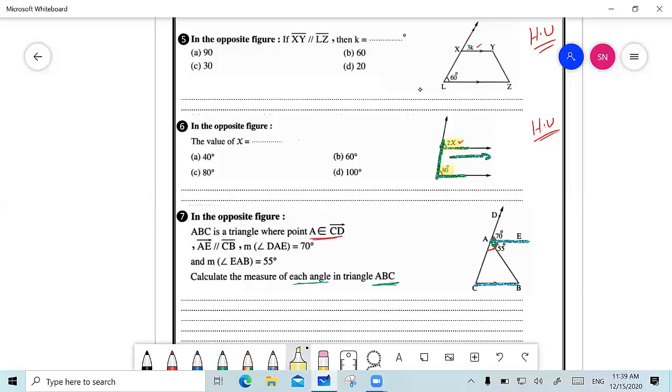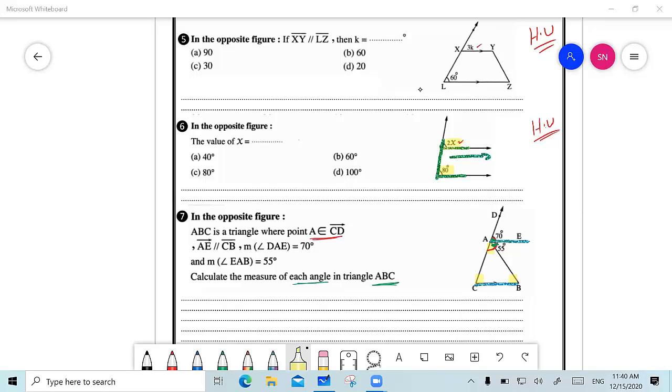So I want to find the measure of this angle, the measure of this angle, and the measure of this angle. Now the first one and the easiest one is to find first the measure of angle B. Can anyone now help me to find what is the measure of angle B? I know that AE is parallel to CB. So first, determine what is the transversal and start. Again, waiting for someone to answer. Noor,